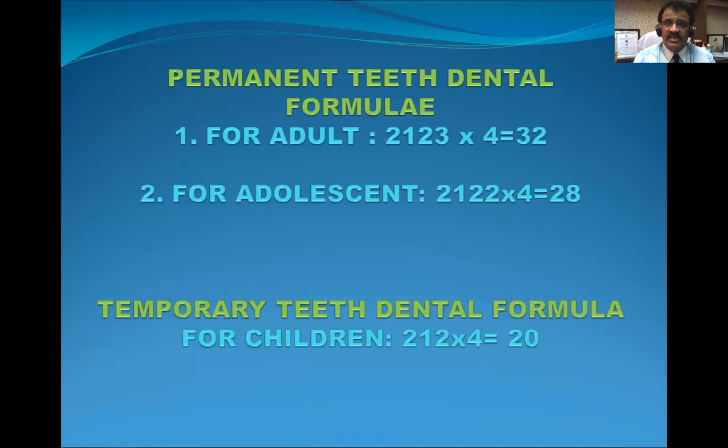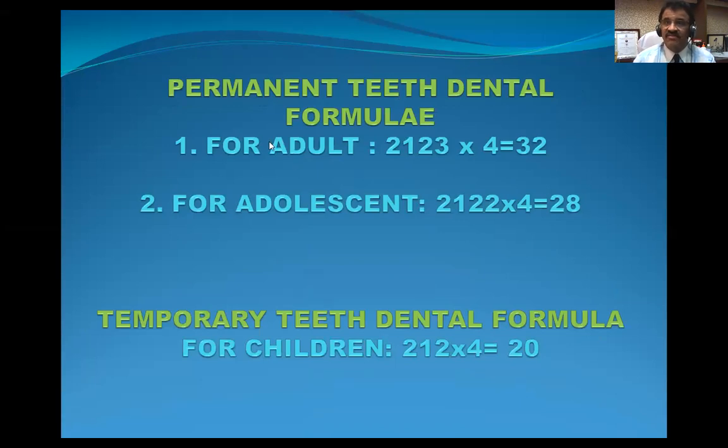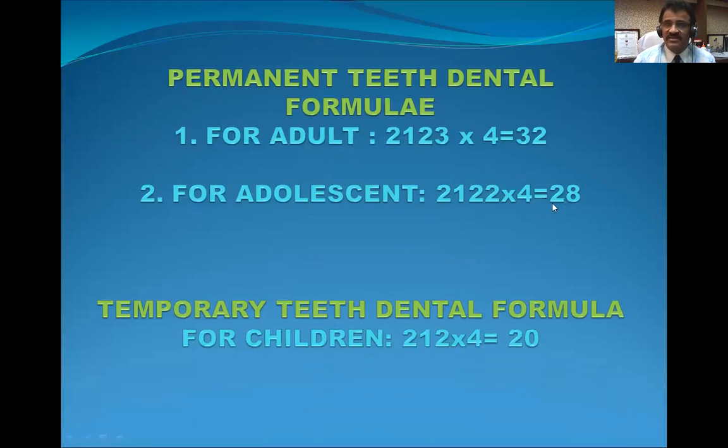Now let us go to dental formulae. The permanent teeth dental formula is for adult and adolescent. It's separate. So see the number of teeth. The adult dental formula is of 32 teeth, but the adolescent dental formula is of 28, because four molars, all the third molars altogether, four of them, erupt a little late, mostly after the age of 17, 18.